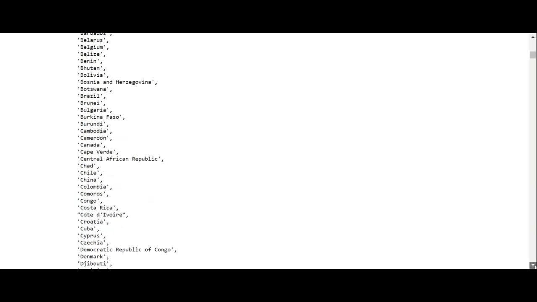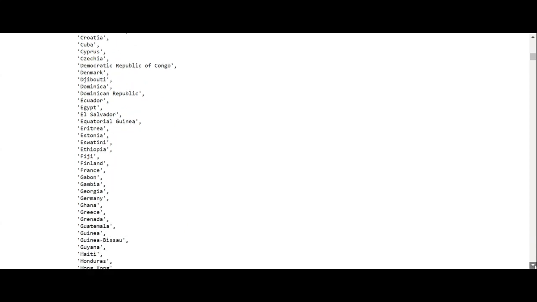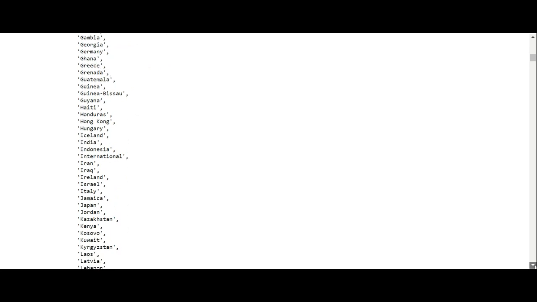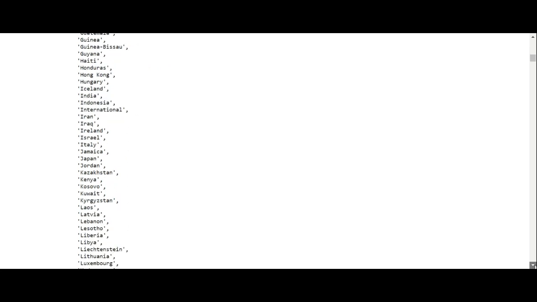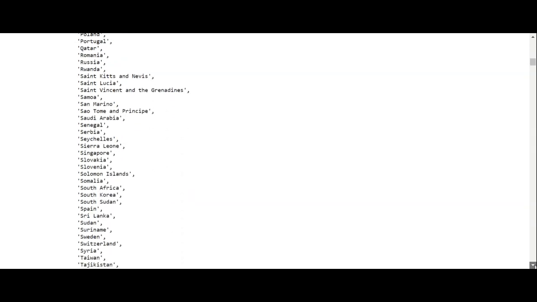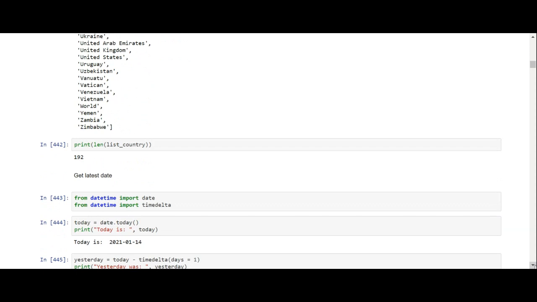I don't know why that is. So now whenever I read the file, it's only 191. But the original data set had 192 countries, and you can see right here it says 192.